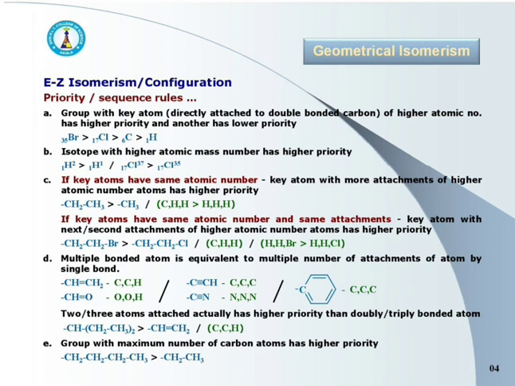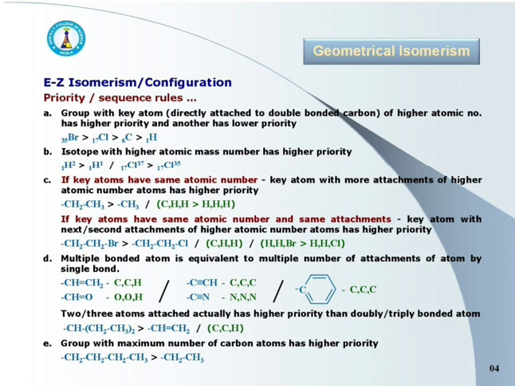Consider bromoethyl and chloroethyl groups. The bromoethyl group has higher priority than the chloroethyl group. For both groups, the attachments of the key atom, carbon, are the same: carbon, hydrogen, hydrogen. Hence we have to consider the next attachments.